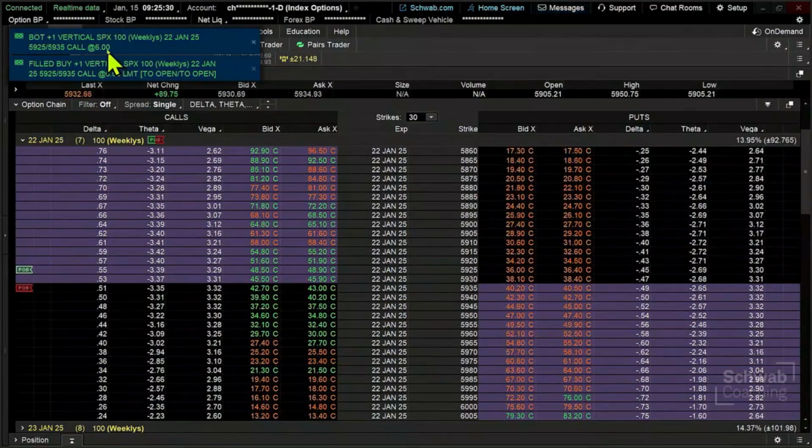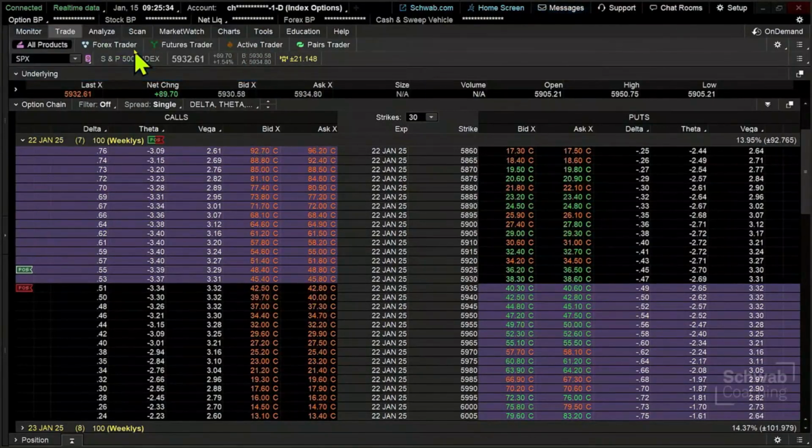And that has filled for us. We bought it for $6, which means that we've got about $4 of potential gain in this trade. And what we're looking for is for that to end up in the money at expiration. So in this particular case, the reason I'm choosing those particular strikes, again, is the directional expectation. I'm expecting that the price of the index is going to go up.